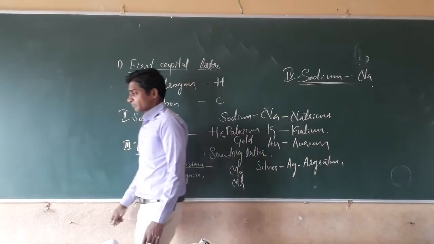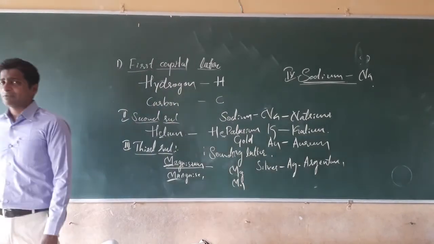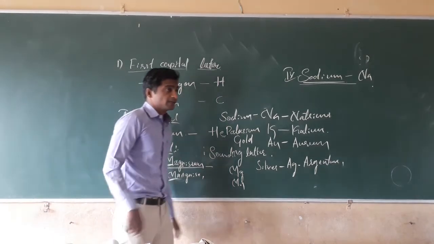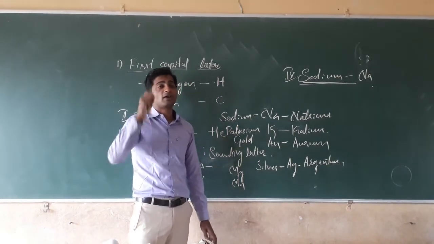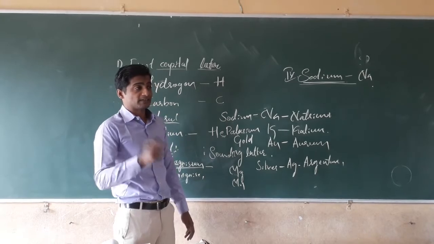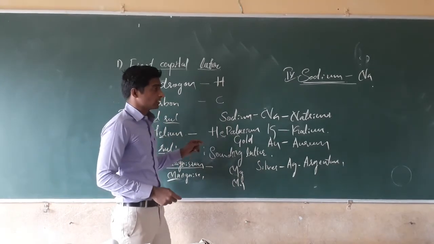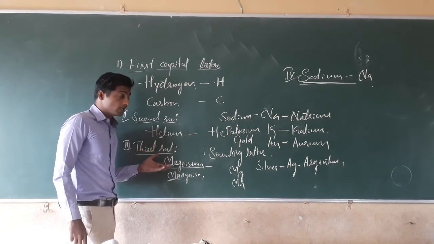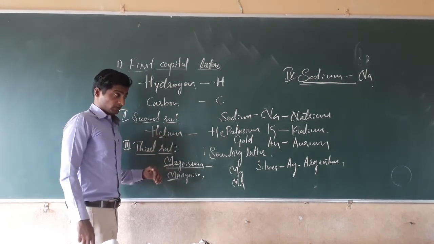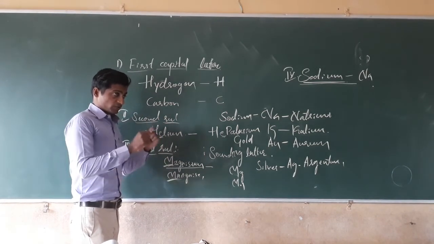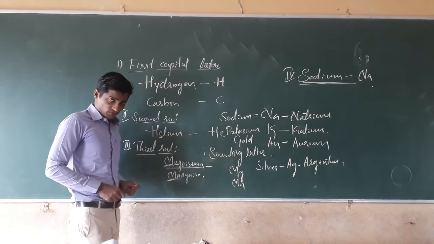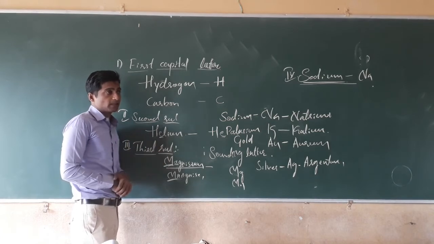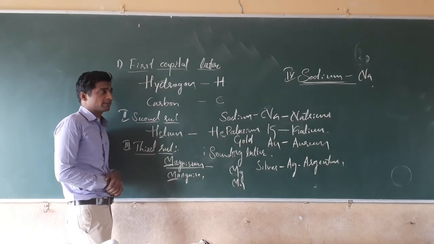And second rule, if two or more elements begin with the same capital letter, for example hydrogen and helium, in such cases we have to take the second small letter. And again, if two or more elements have the same capital letter and the same small letter, at that time we have to take the sounding letter. That is the third rule.